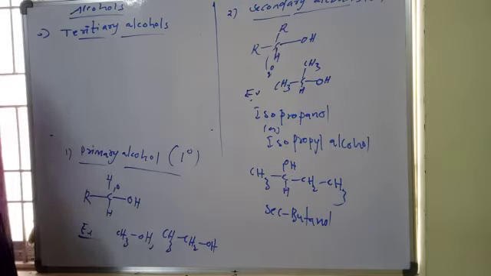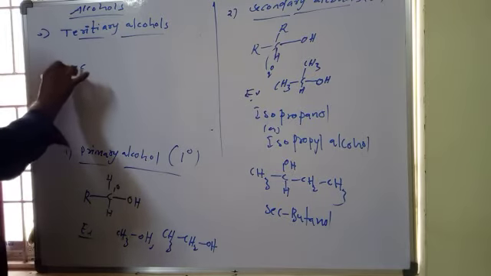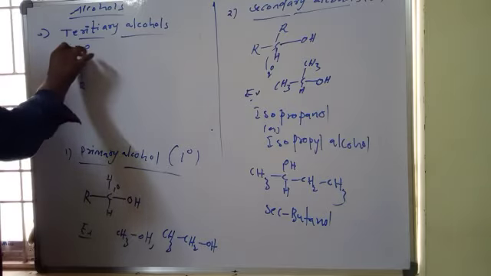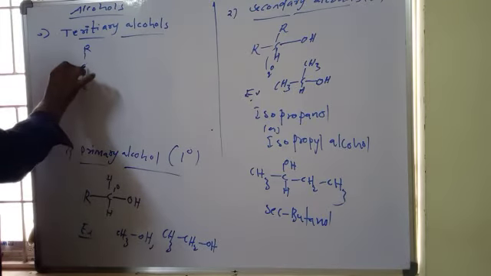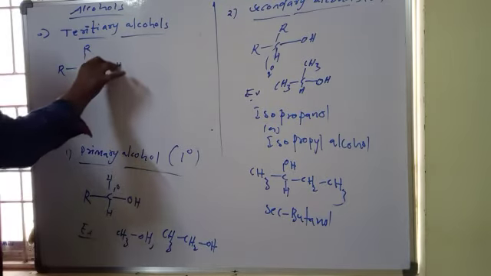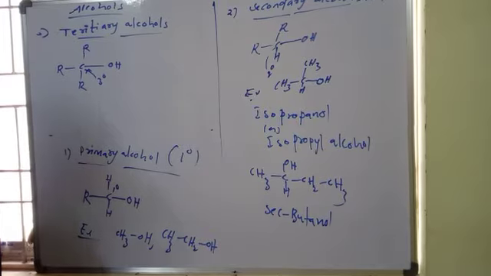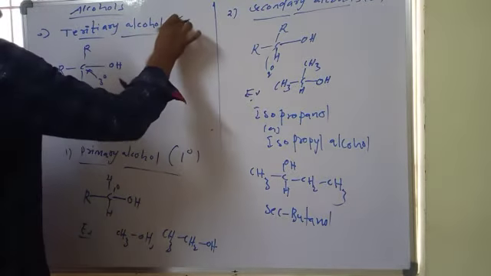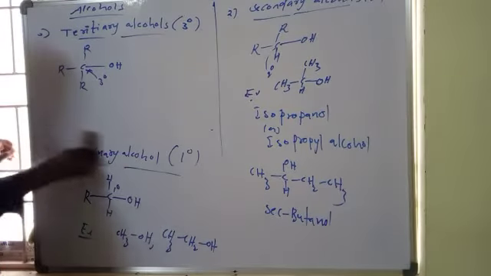Tertiary alcohols mean the carbon which is attached to three other alkyl groups. That is called a tertiary carbon, 3 degree. If OH is attached to a 3 degree carbon, they are called tertiary alcohols, otherwise 3 degree alcohols.